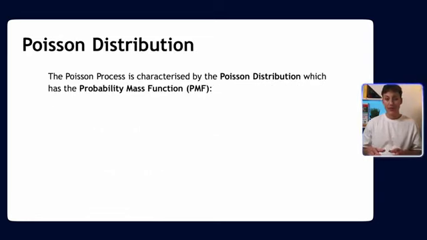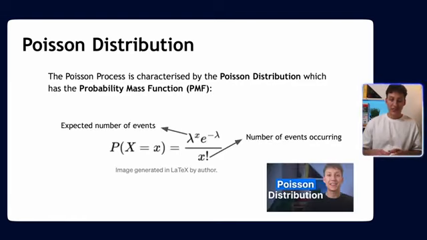Now, the Poisson process, as I hinted just now, is linked to the Poisson distribution. Again, I've done a previous video on this, but the Poisson distribution is essentially a distribution that measures, given something occurs at a mean rate, what is the probability of some value occurring compared to that mean rate. We'll go through an example in a second, but this is what the Poisson distribution looks like.